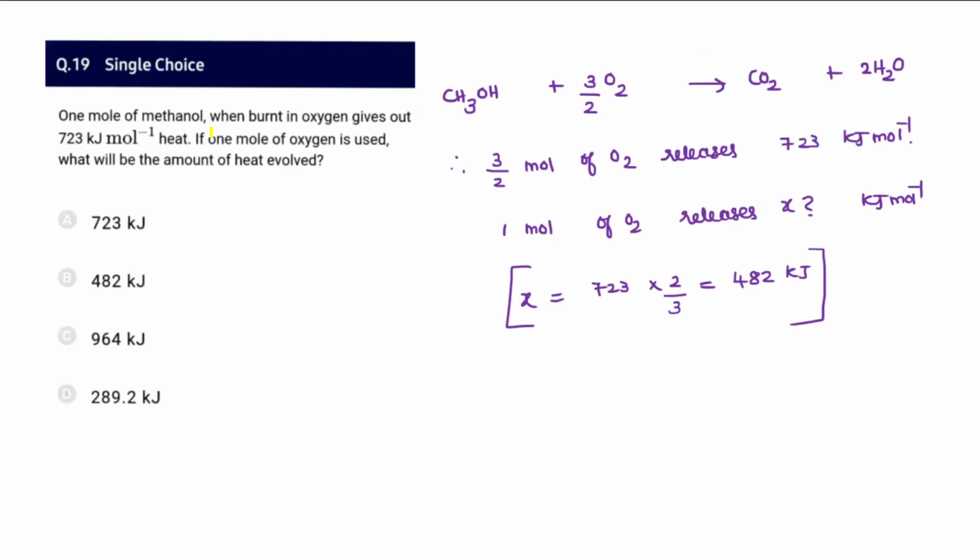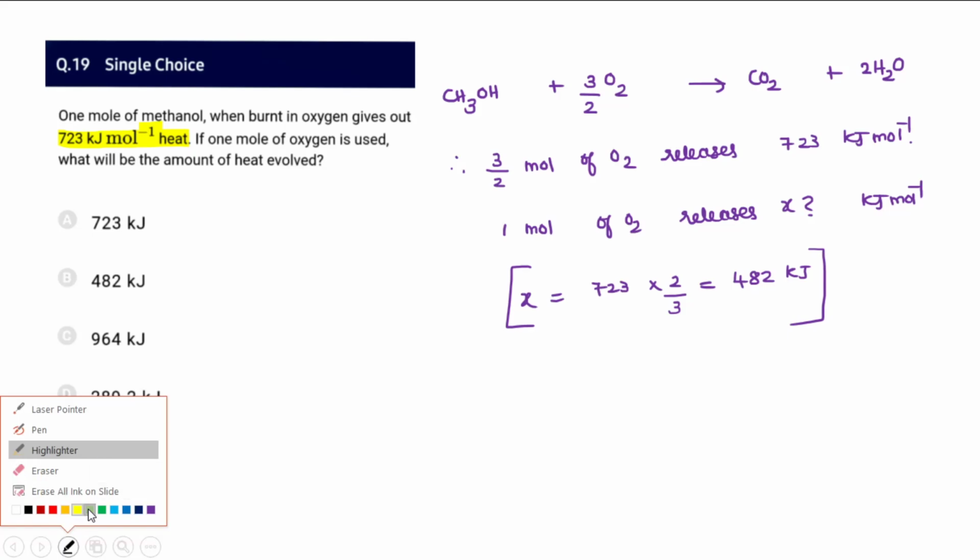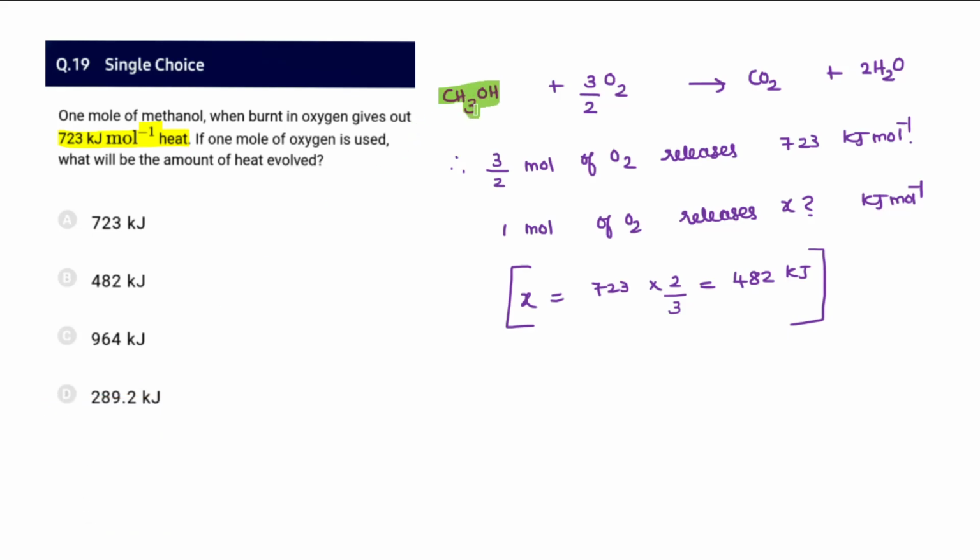And question number 19: 1 mole of methanol when burnt in oxygen gives out 723 kilojoule per mole of heat. So we need to understand now what the combustion reaction of methanol is and how much oxygen is used for 1 mole of methanol. I told you very clearly even in my previous videos how to balance the equations. So here methanol is treated with oxygen, that combustion reaction produces carbon dioxide and then water. There is 1 carbon and 4 hydrogens here, so I will write 2 to make it 4 hydrogens. Count the number of oxygens on the right side: here 2 oxygen and here 2 oxygen, totally 4 oxygens appear.